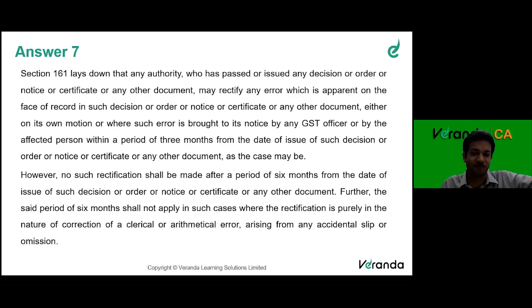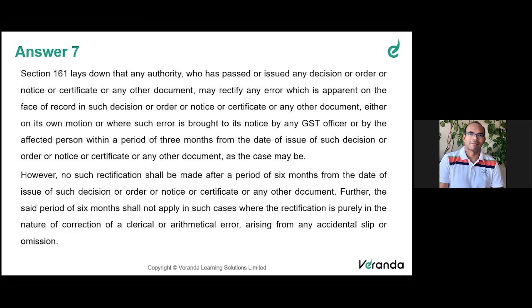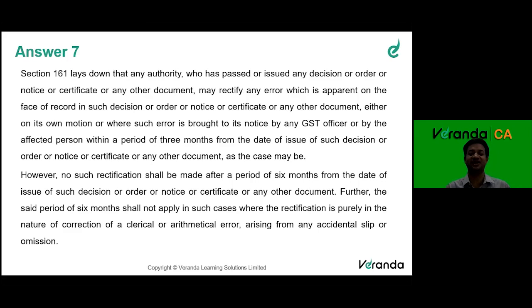So within 3 months, the GST officer, on the department side, or the taxpayer can bring to notice that this is to be rectified. However, no such rectification shall be made after a period of 6 months from the date of issue of such order or notice. So 6 months is the maximum time limit applicable in either case. Further, the said period of 6 months shall not apply where the rectification is purely in the nature of correction of a clerical or arithmetical error arising from any accidental slip or omission. So if there is an error of omission which is clerical in nature, then this time limit of 6 months will not apply.